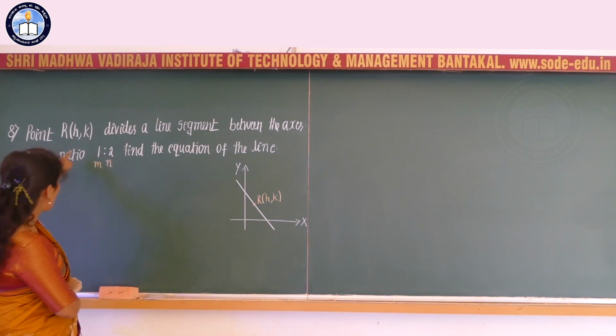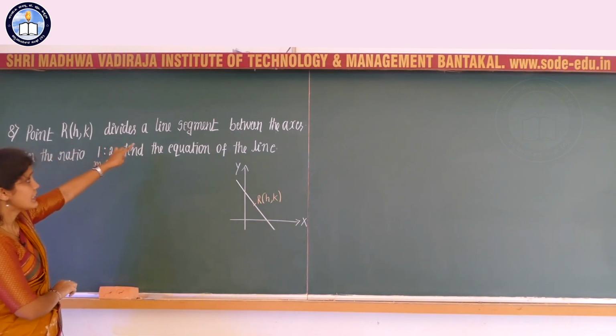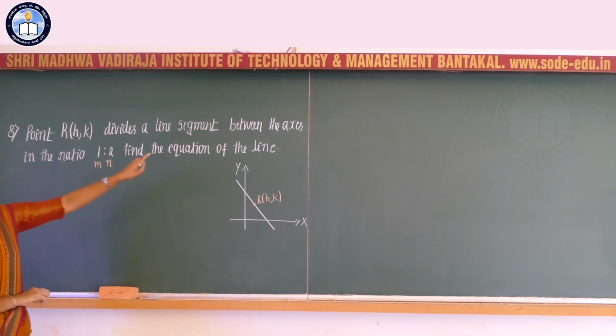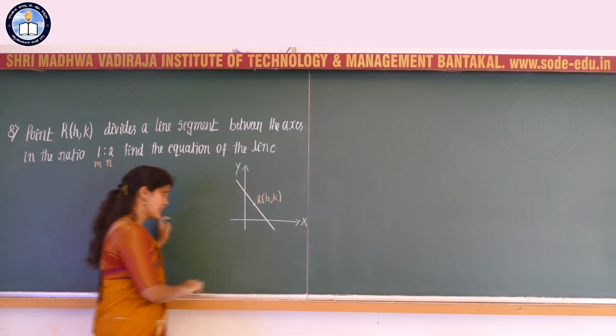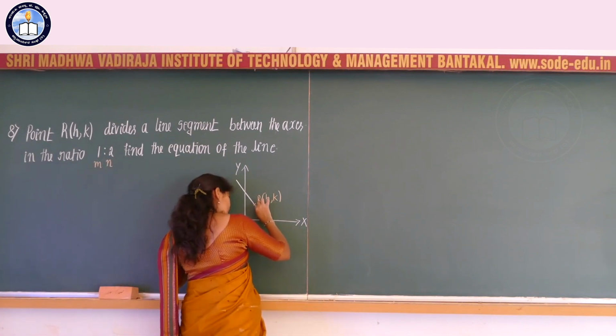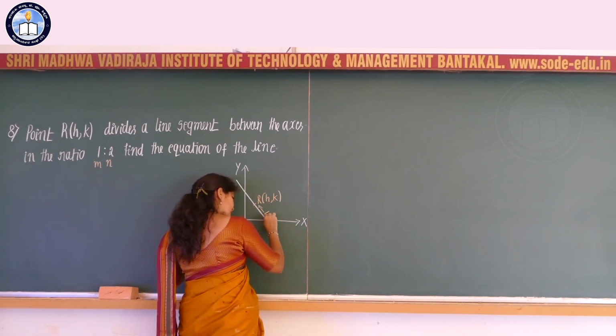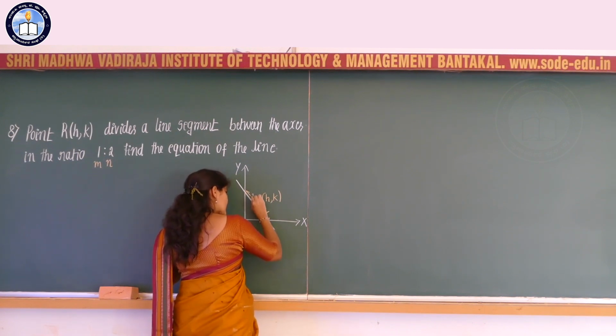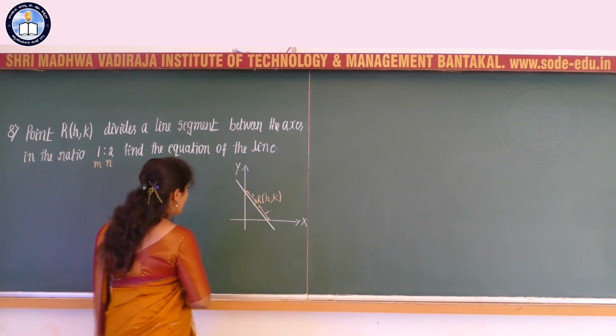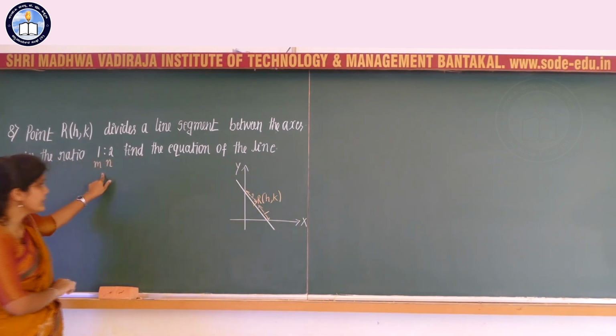The point R of h comma k divides the line segment between the axes in the ratio 1:2. So m:n is nothing but 1:2.